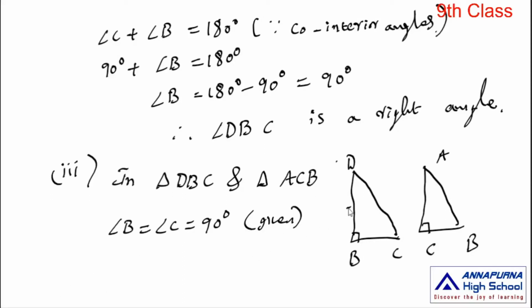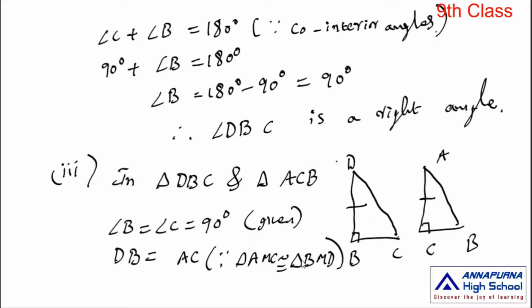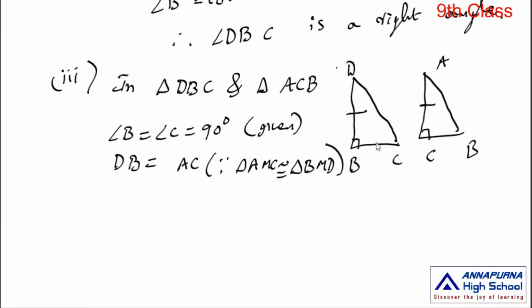Next, BD is equal to AC, since triangle AMC is congruent to triangle BMD, already proved in the first condition. BC is equal to CB.